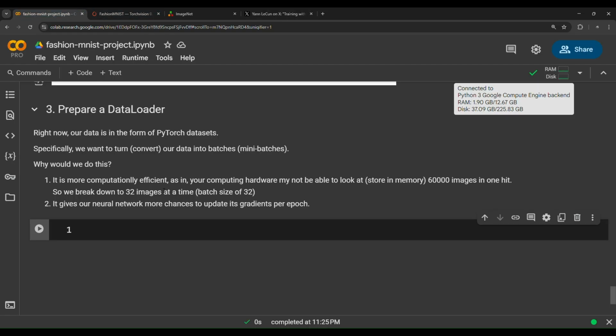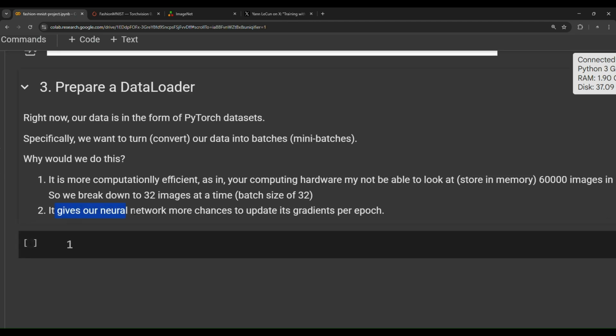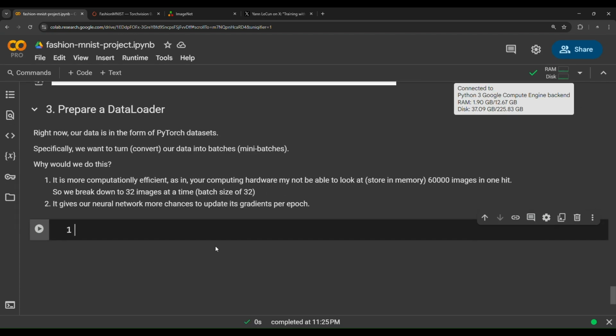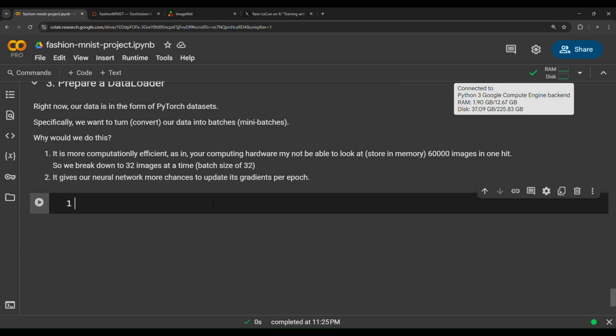Okay, now if you go back here, as we said before, it gives our neural network more chances to update its gradients. So rather than our neural network looking at 60,000 images in one hit and updating the gradients just one time, we will have more chances to update the weights many times in one epoch. So rather than updating the weights just one time per epoch, we want to update the weights many times in one epoch. That is the premise behind dividing our data into batches.